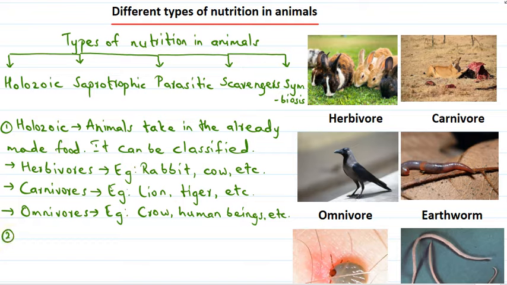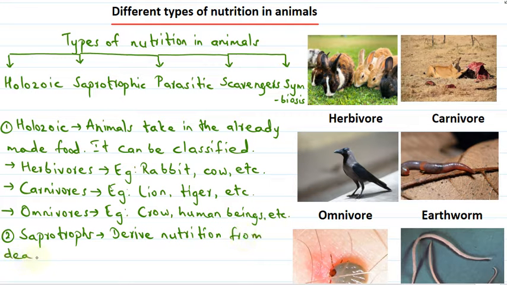Then moving on, we will talk about saprotrophs. So saprotrophs follow the saprotrophic mode of nutrition. What happens here? Here the animals or organisms derive nutrition from dead and decaying organic matter.